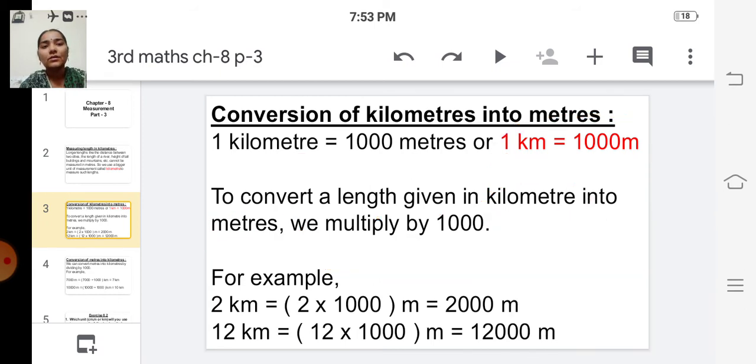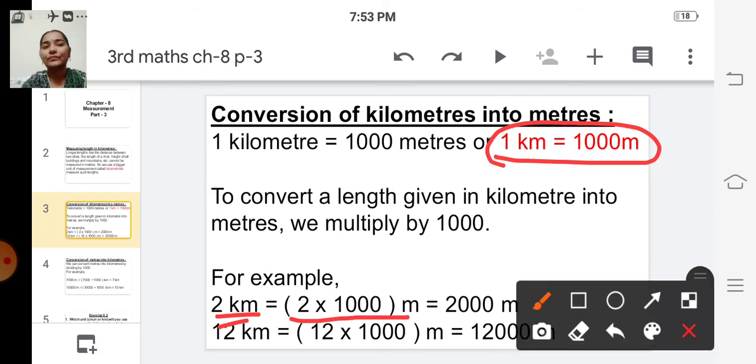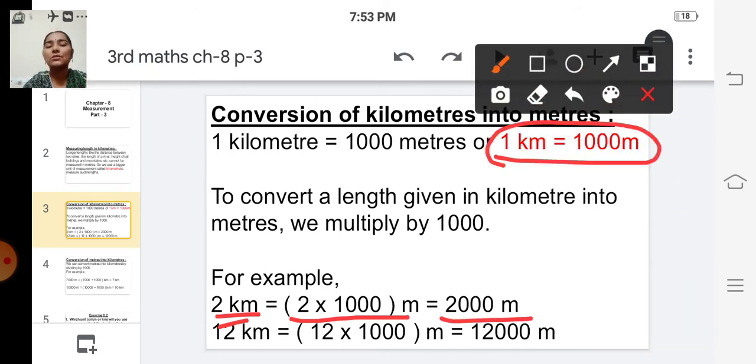For example, 2 kilometer is equal to, so we have to convert this kilometer into meter. We all know that 1 kilometer is equal to 1000 meter. So 2 kilometer is equal to 2 into 1000 meter, which is equal to 2000 meter. And 12 kilometer is equal to 12 into 1000 meter, which is equal to 12,000 meter. That is, we are multiplying the given number by 1000.